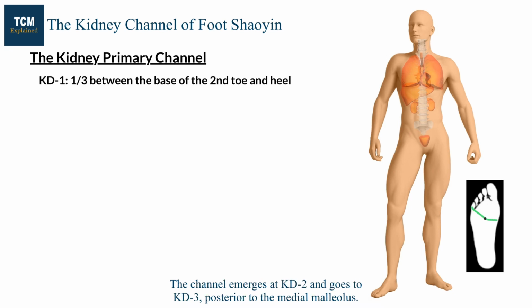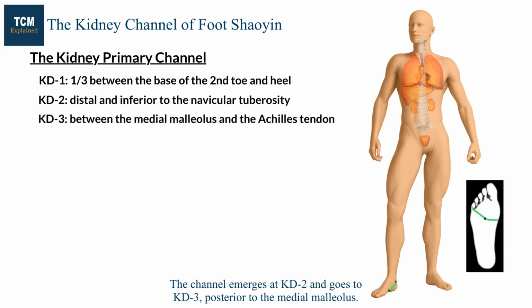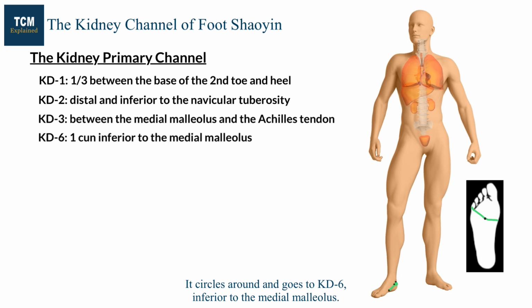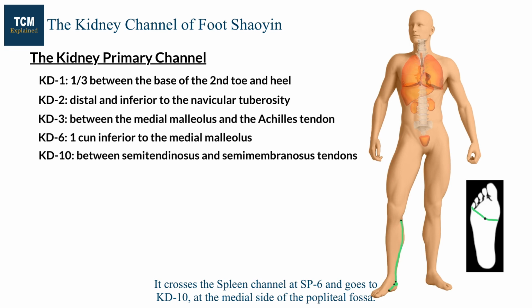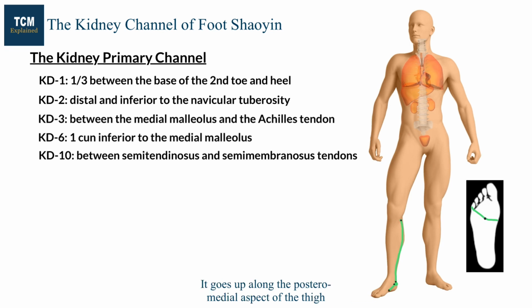The channel emerges at kidney 2 and goes to kidney 3, posterior to the medial malleolus. It circles around and goes to kidney 6, inferior to the medial malleolus. Then it goes up along the medial aspect of the leg. It crosses the spleen channel at spleen 6 and goes to kidney 10 at the medial side of the popliteal fossa. It goes up along the posterior medial aspect of the thigh to the tip of the coccyx, intersecting with the governing vessel at GV1.